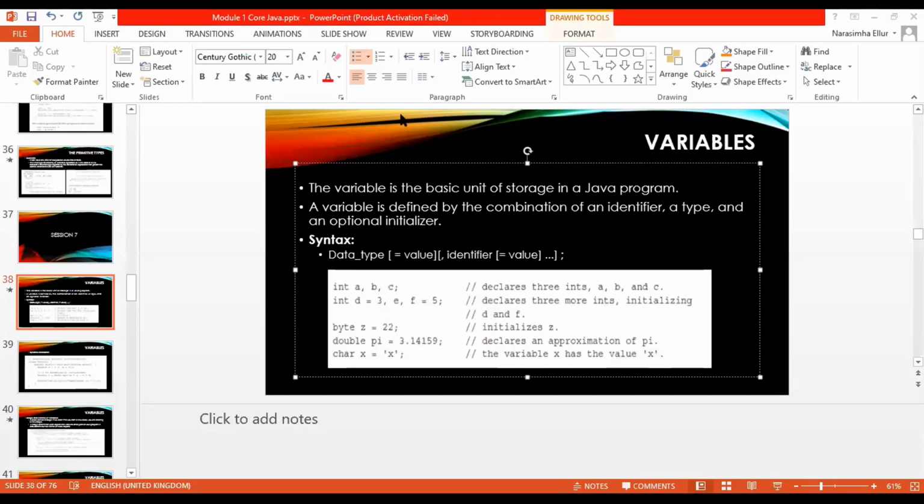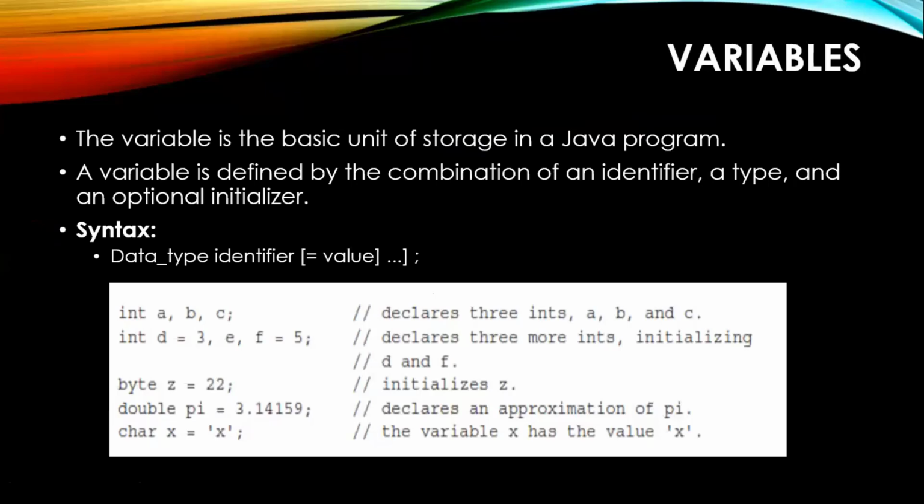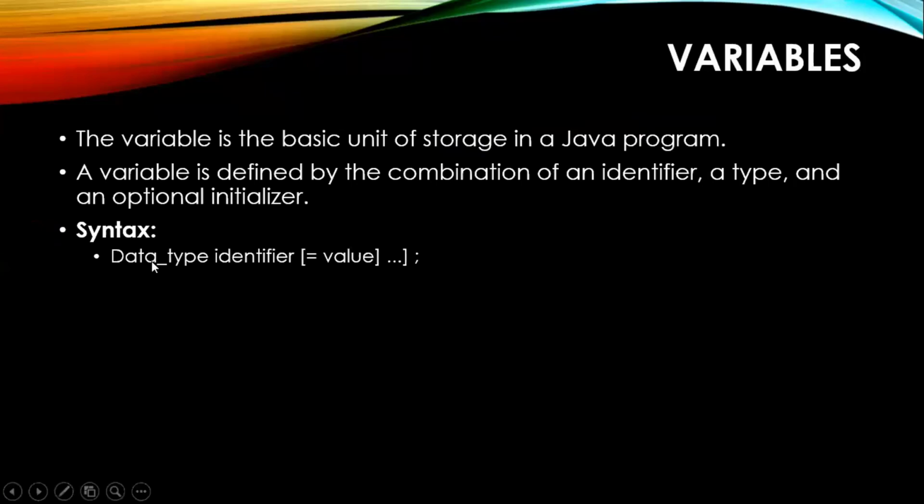First you will have a data type. After the data type, you will have the identifier. After the identifier, whatever you see in the bracket is optional, in the sense that either you can initialize, or if you don't want to initialize, you can skip it. So first you give a data type followed by the name of the identifier, whatever you want to give. Then if you want to initialize, you give a certain value for that.